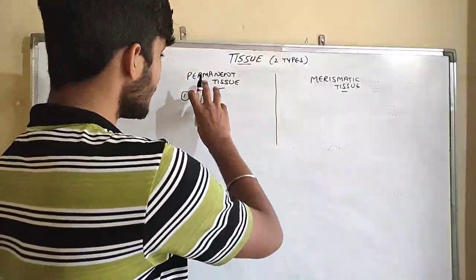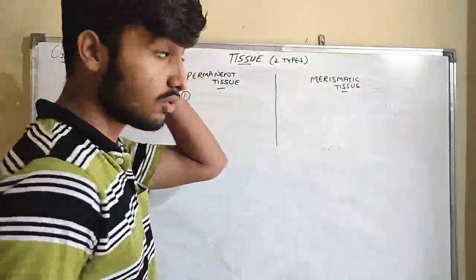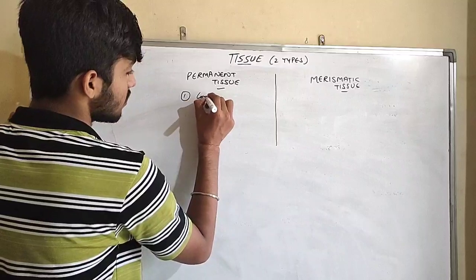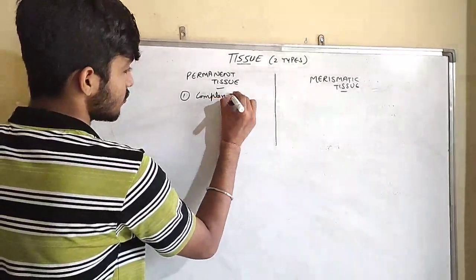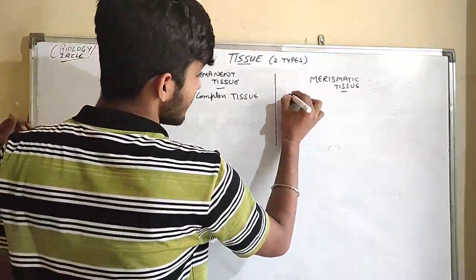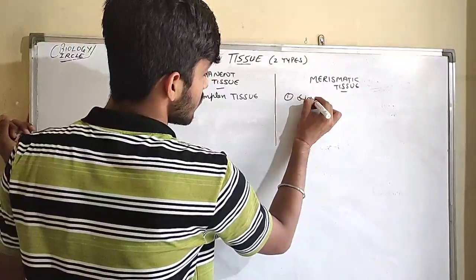First one, permanent tissue are complex tissue, means their structure is not simple. So permanent tissue are complex tissue, but meristematic tissue is simple tissue.